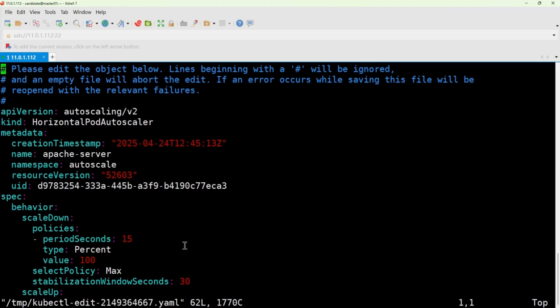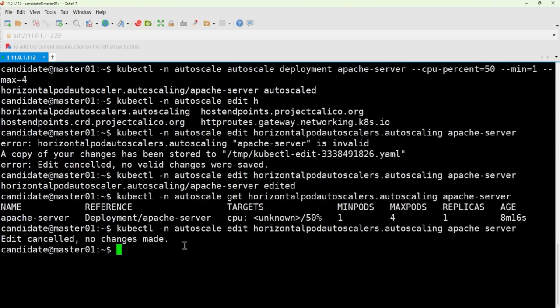For this, we don't need to save it again. Just check it, take a look, and there's no need to save. Alright, what does this mean here? It's telling you that your configuration has been cancelled because you didn't save it. So this is the situation for our first question. Okay, at this point, the verification is complete. And then for the next step, pay attention. You must exit, okay? You must exit. Only after you exit can you move on to the next question. This is the complete solution for our first question.